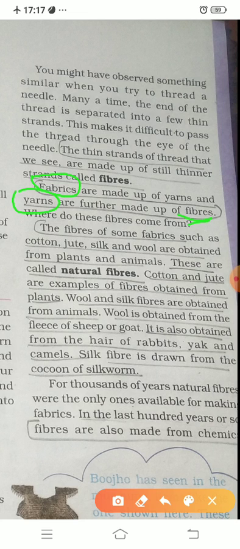So fiber is a single student. So many students form a classroom. So classroom is yarn. So many classrooms form a school, that is the fabric. Okay, now do you understand, children?